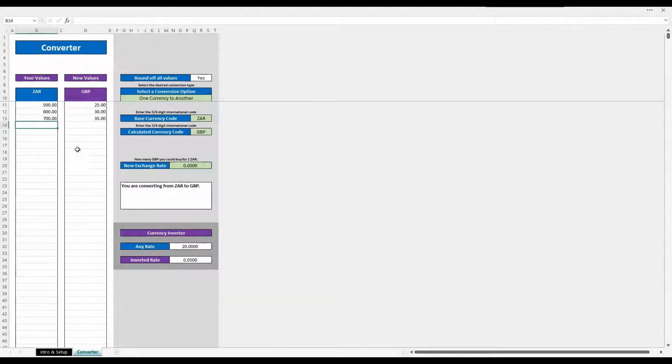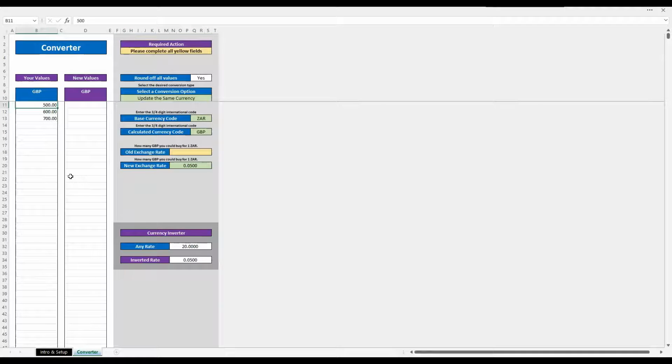The other option is, what if I had it in pounds and I've still got it in pounds, but I've got 2 different exchange rates. So then the other one is to update the same currency. So let's just change these to more pound figures. Put those ones in, update the currency. The base rate is still ZAR because that's what I want to check it against, and the calculated rate is still British pounds, but now I've got 2 exchange rates. What's the old exchange rate and what's the new exchange rate? So let's say a month or 2 ago it was 19 to 1, so that was 0.526.